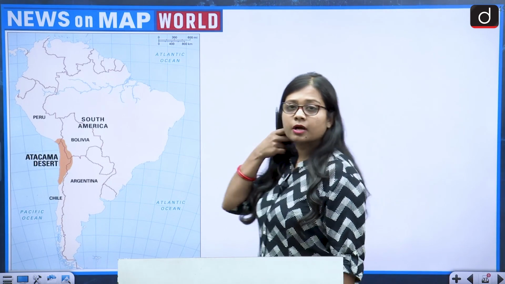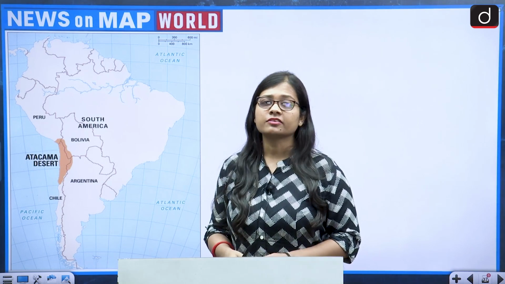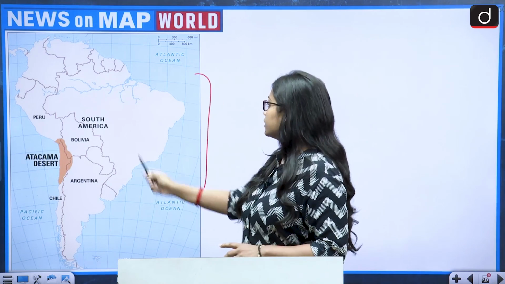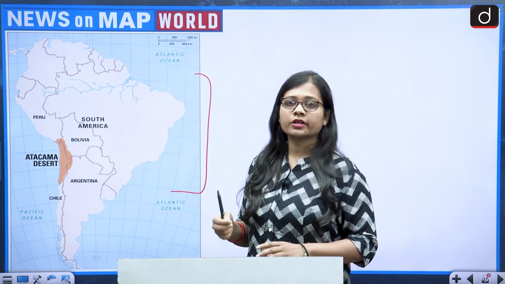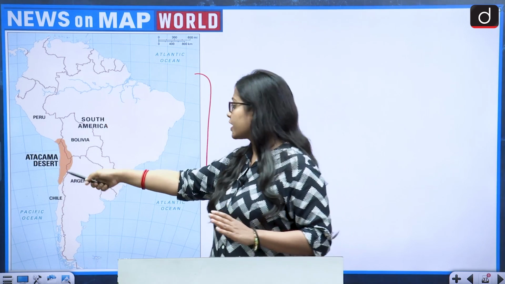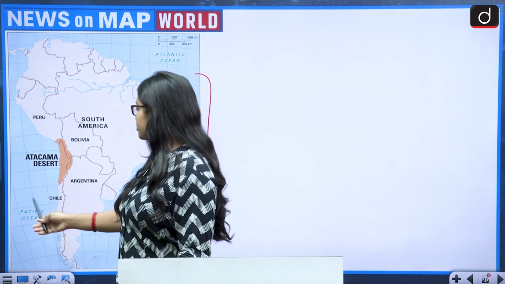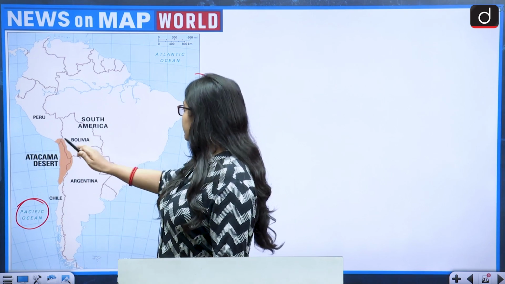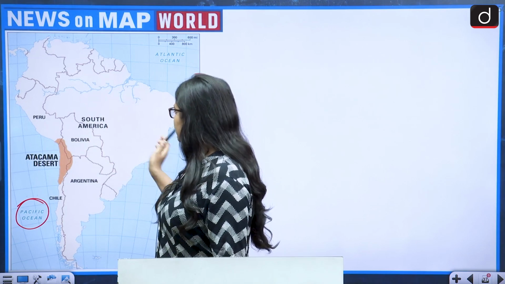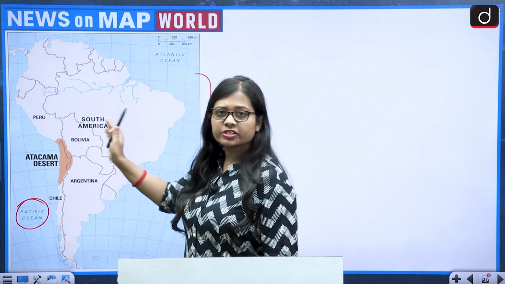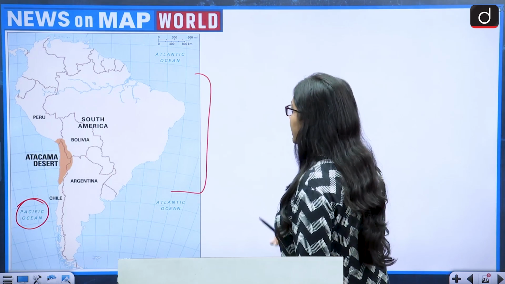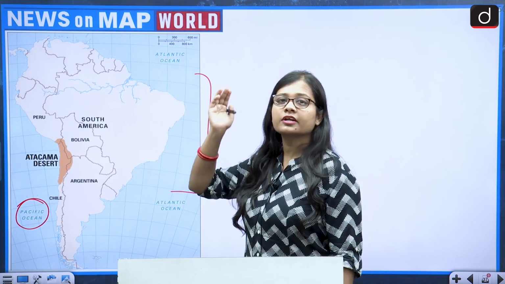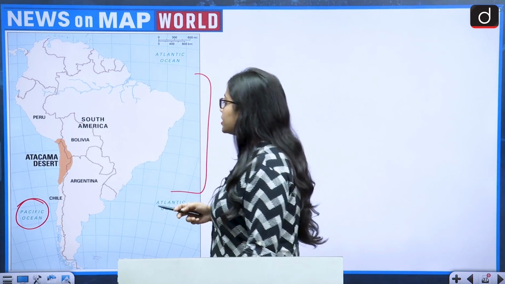So if we talk about the Atacama Desert, it lies in the American continent, specifically the South American continent, on its western side, sharing a border with the Pacific Ocean. You can say it lies on the western side of central South America, and the countries in which the Atacama Desert lies are